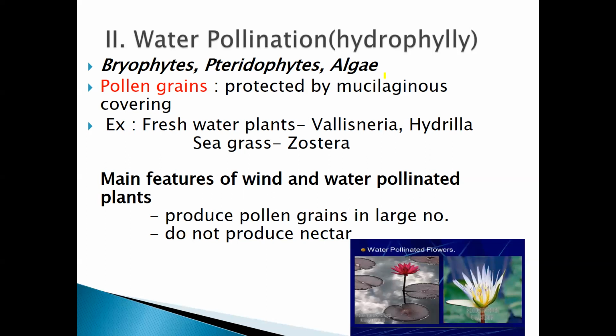Seagrass, Zostera, is an example, and it is protected by a mucilaginous covering, that is a waxy layer on it.